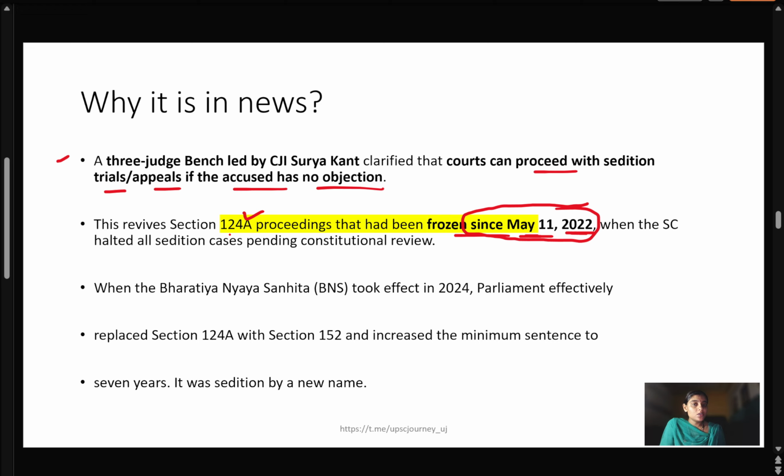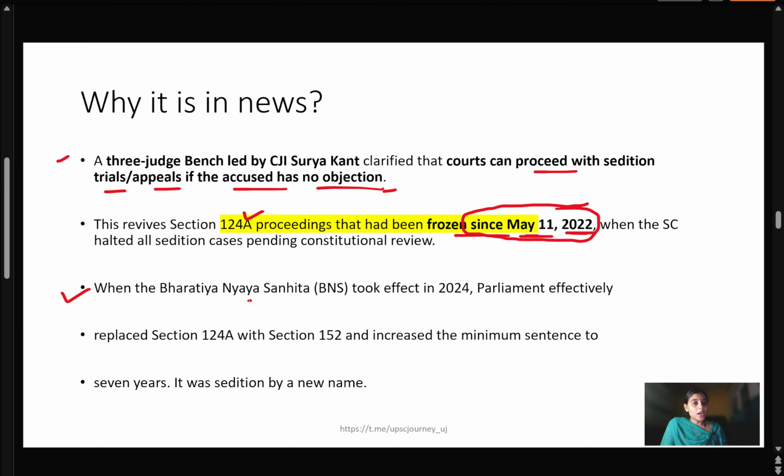But now the Supreme Court has clarified that courts can proceed with sedition trials and appeals if the accused has no objection, meaning the persons already accused under Section 124A can have the trial initiated if the accused has no objection.